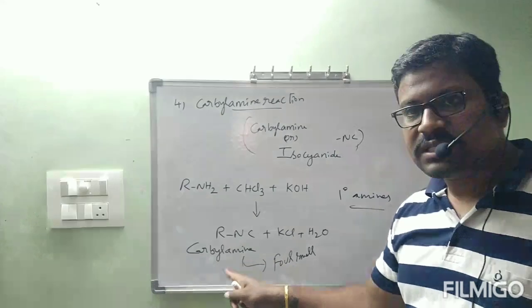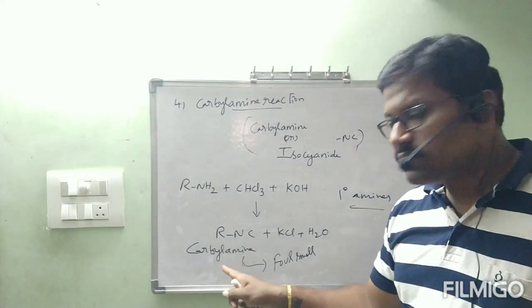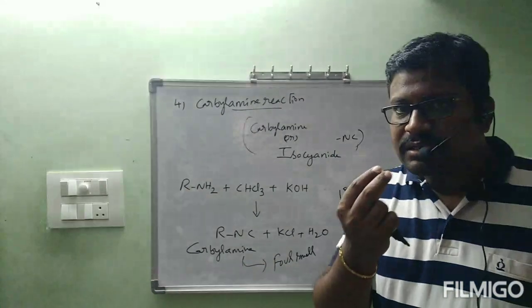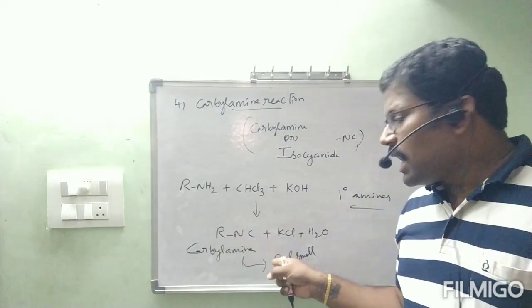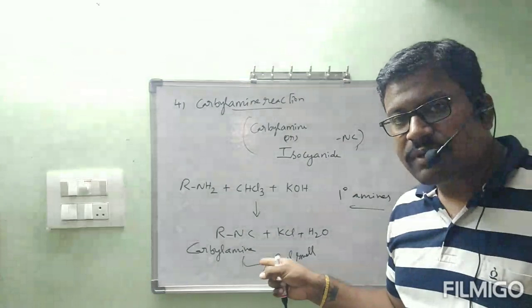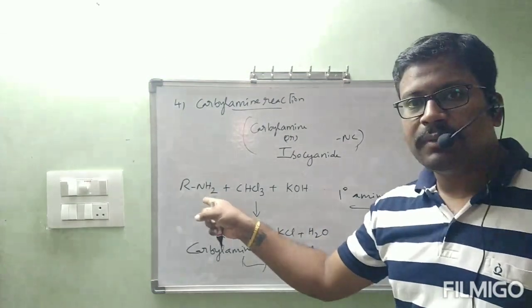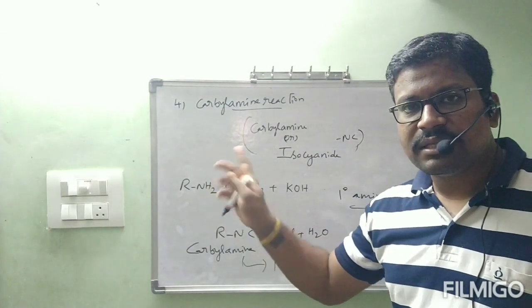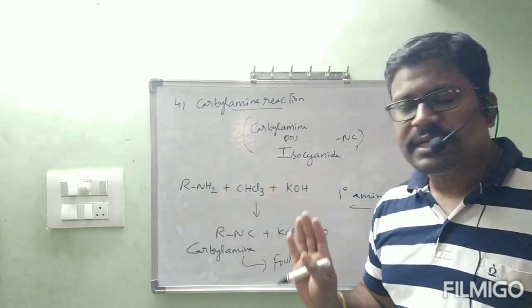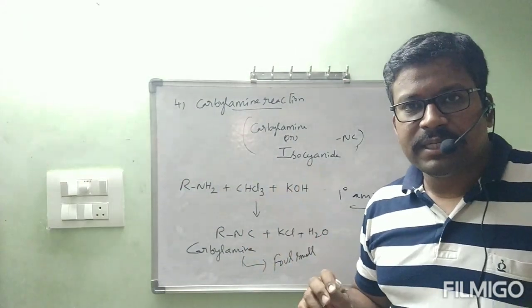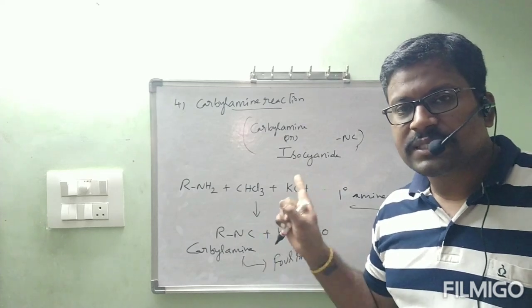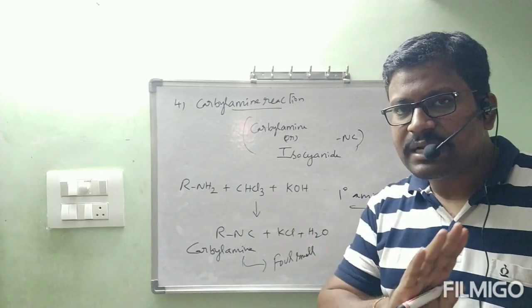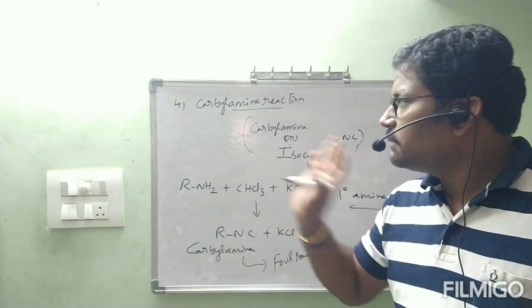That is, carbylamine is formed inside, no? That carbylamine will have a foul smell. By smelling that, immediately I will understand that carbylamine is formed. How is this carbylamine formed? This is characteristic for primary amine. Otherwise, any other thing will not form it. So by that I will understand that primary amine is present. This is one of the tests for primary amine, exclusive for primary amine only. Secondary and tertiary amines won't respond to the carbylamine test.